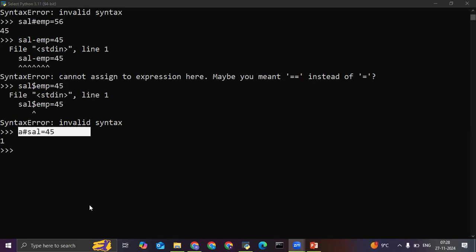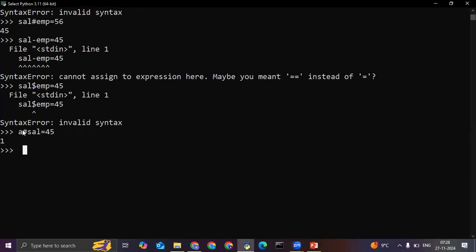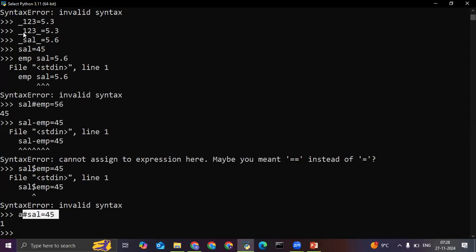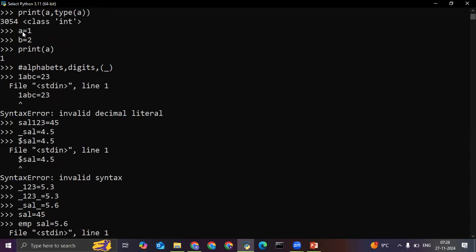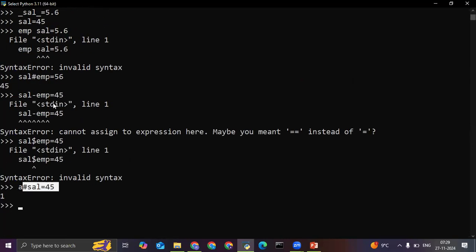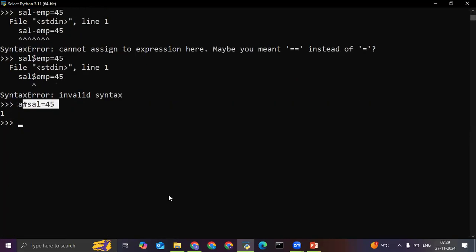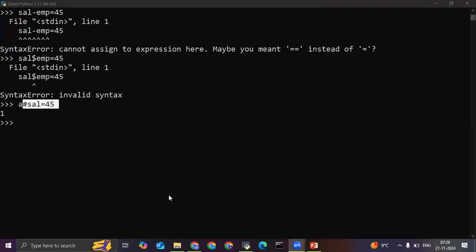See, dear Abdul, it will only remember the recent value. A is equal to 1. I have given A hash sal. Hash is used for commenting purpose. So whatever I have written here, hash salary, is not considered. So A automatically takes it as 1 because it will remember the latest value. I have written A here, A is equal to 1. So that is why it is automatically taking the value 1. It will give the output all on its own.